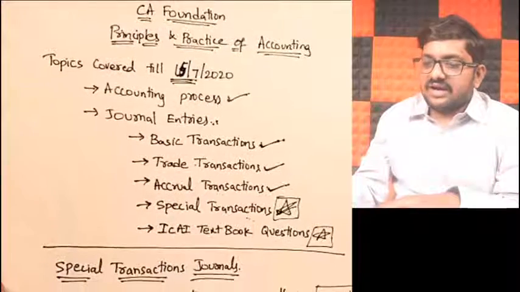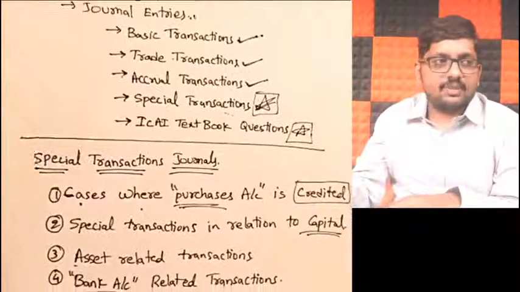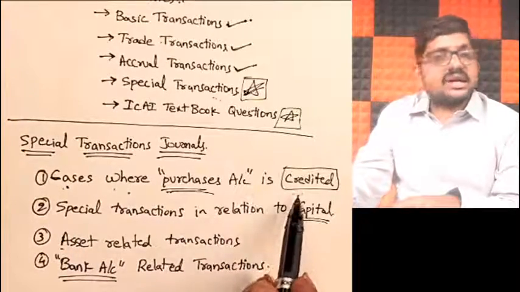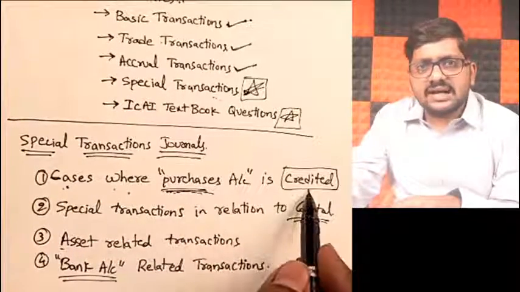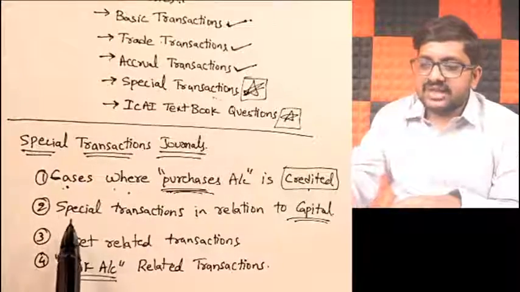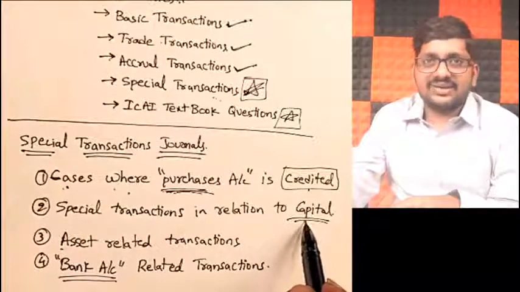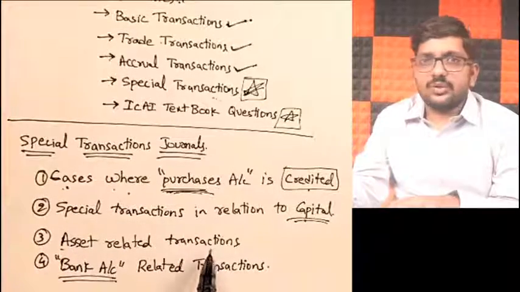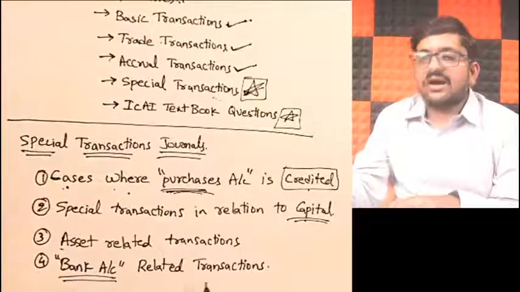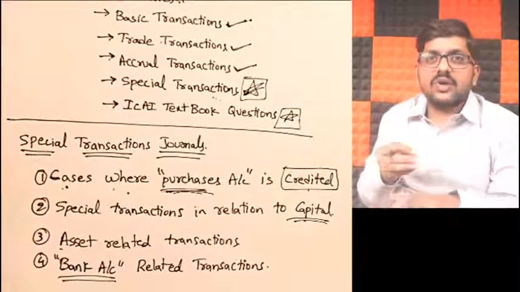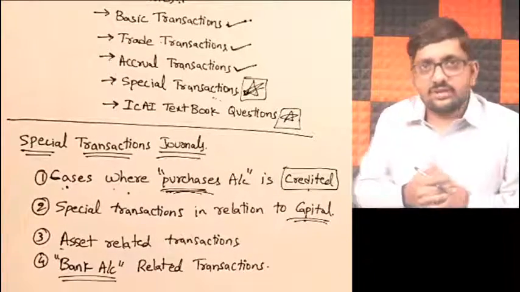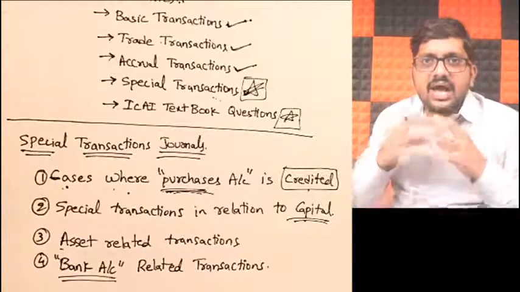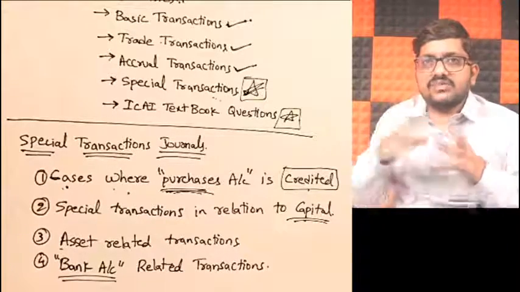Today's class session is about these aspects. Cases where purchase account is credited. Next, special transactions in relation to capital account. Then asset related transactions, and a few bank related transactions, and how we are going to consider them. Some of the items which are missing in our discussion we are covering now, so that tomorrow's session we can go to the textbook questions and solve all of them.